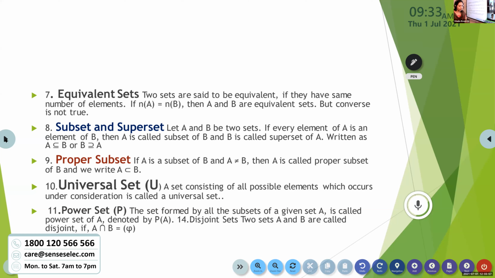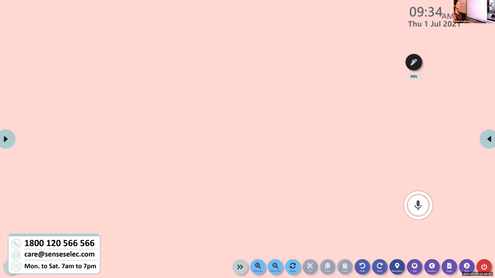Okay, now let us do one example. Write the question. Example: What universal set would you propose for each of the following?